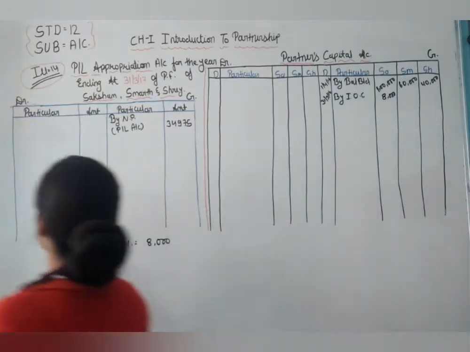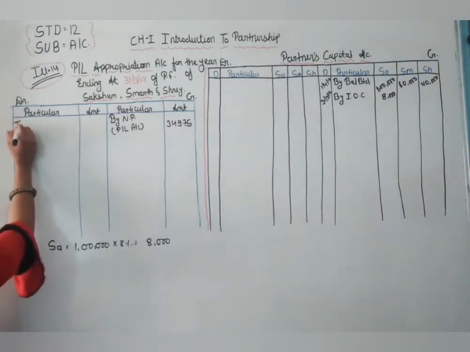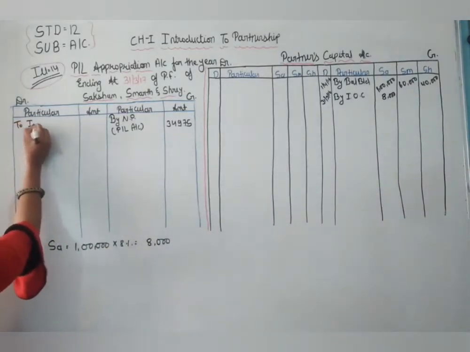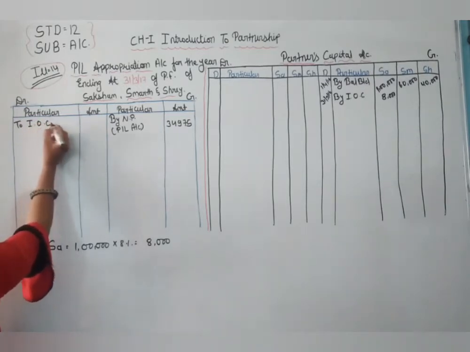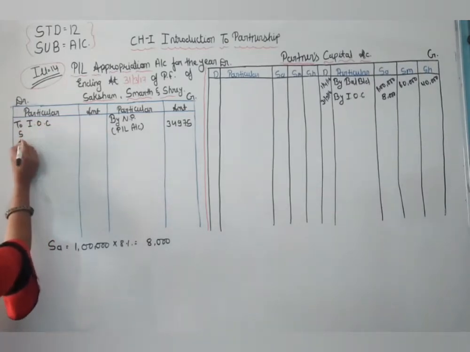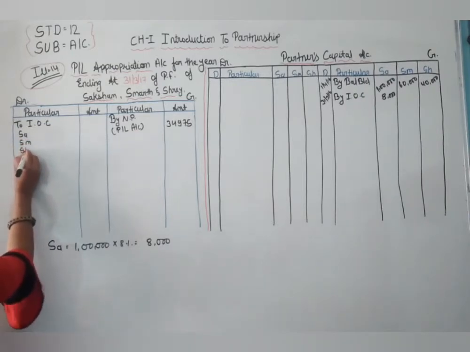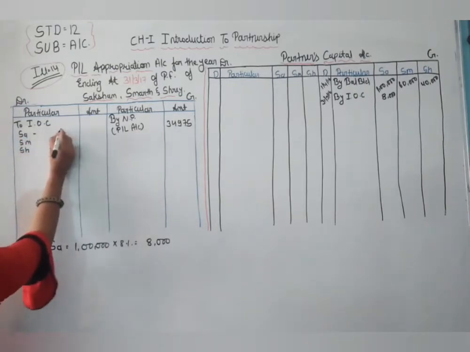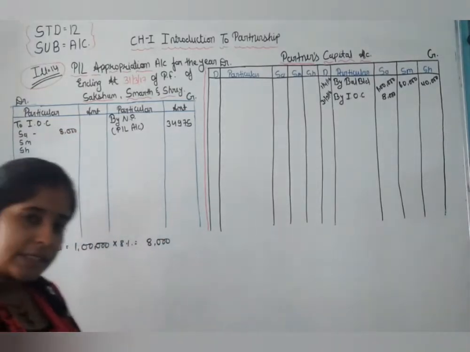And here, interest on capital for Saksham, Samarth and Shreya. So here, 8,000 interest on capital.